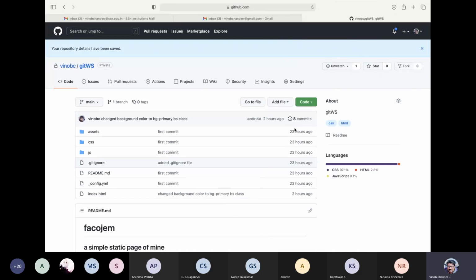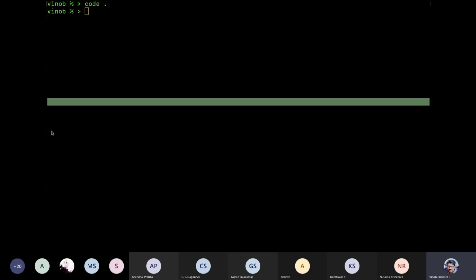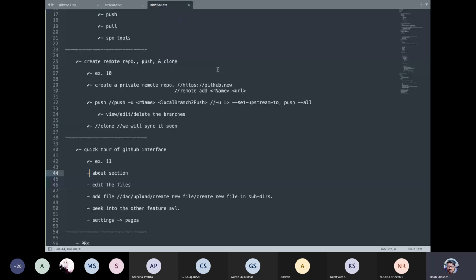Yeah, so let us go over these particular things, but before then, just to ensure that we are not missing a point from this particular file, let us just see where we are. Okay, so we have talked about the about section, right? We have talked about editing the files, right? We had talked about, yeah, we did not talk about editing the files. We have talked about adding the files.